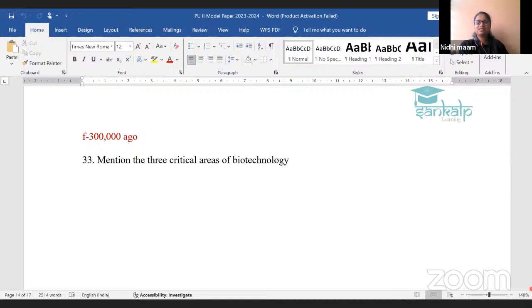I think we also discussed this in the revision class. Mention 3 critical areas of biotechnology. In which areas has biotechnology established its importance? In which field can you see many applications of biotechnology? Critical areas, the most important areas, they ask. Mention 3 critical areas of biotechnology. Try it.